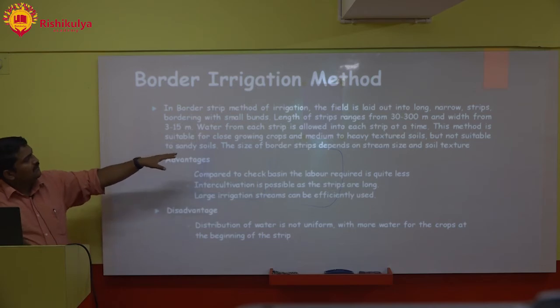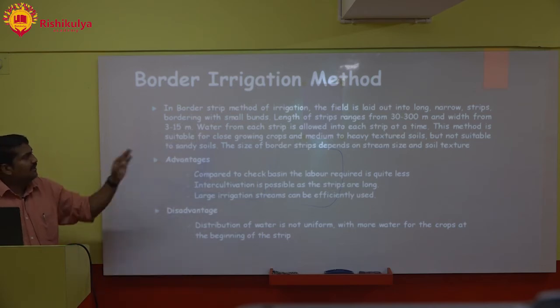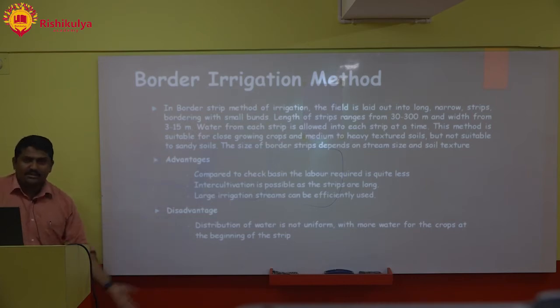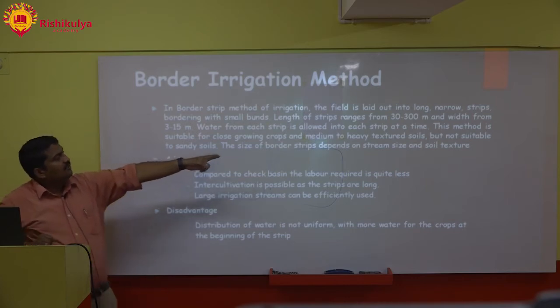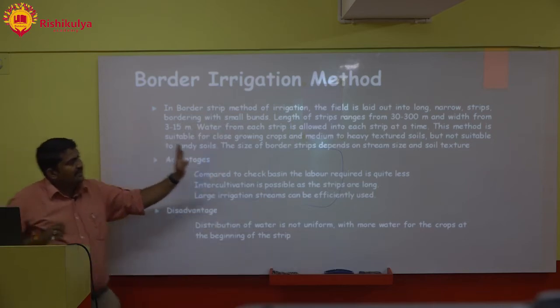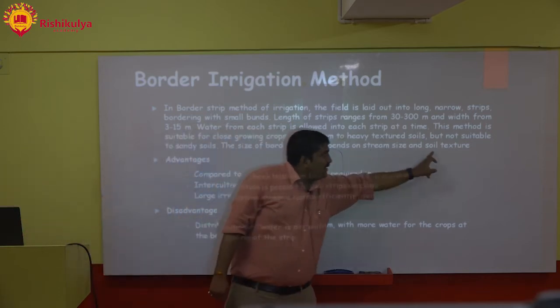This method is suitable for close growing crops and medium to heavy textured soils, but not suitable for sandy soils. Why? Because percolation will go very fast. The size of border strips depends on stream size and soil texture. Always you will find that the irrigation method is highly dependent on stream size and soil texture.